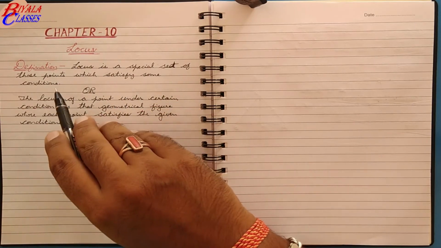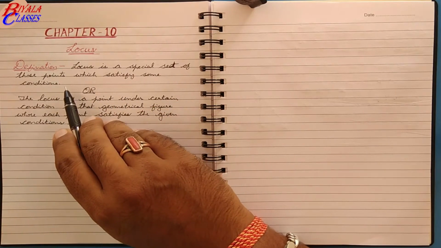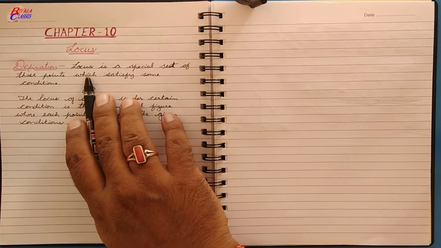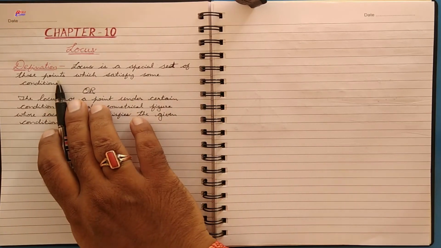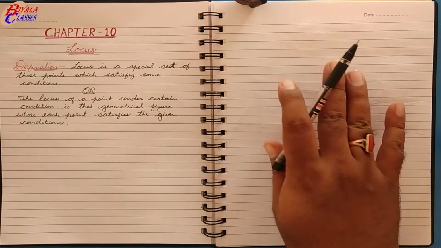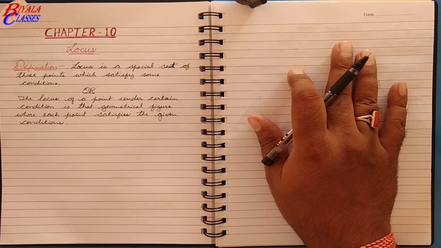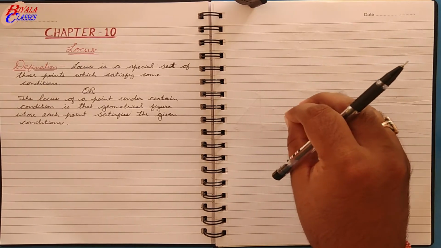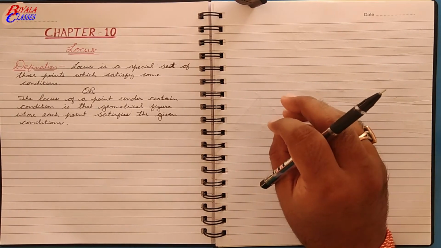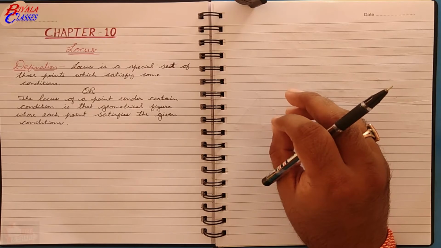which satisfy some conditions. What is locus? Locus is nothing, it is a special set of points. In a plane there are many points. You know that when we want to identify the points in a plane, there are indefinite number of points.